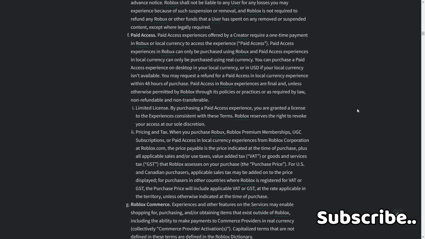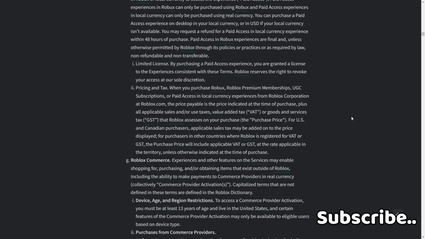2. Pricing and tax. When you purchase Roblox premium memberships, UGC subscriptions, or paid access in local currency experiences from Roblox Corporation and Roblox.com, the price payable is the price indicated at the time of purchase plus all applicable sales and/or use taxes, value added tax (VAT), or goods and services tax (GST) that Roblox assesses on your purchase. The purchase price for US and Canadian purchases. Applicable sales tax may be added on the price displayed for purchasers in other countries where Roblox is registered for VAT or GST. The purchase price will include a variable VAT or GST at the rate applicable in the territory unless otherwise indicated at the time of purchase.